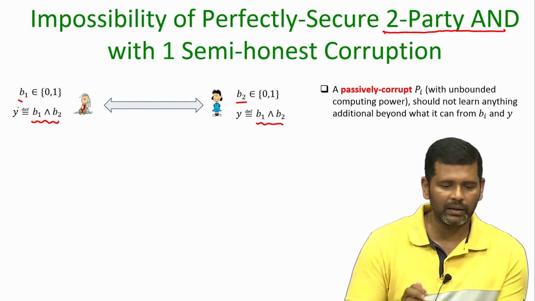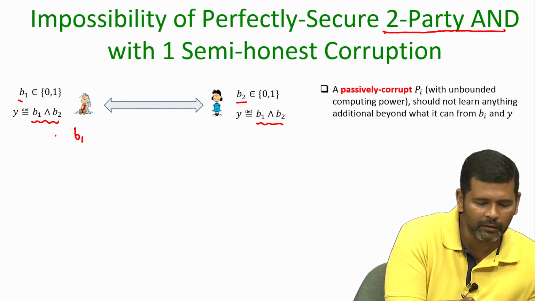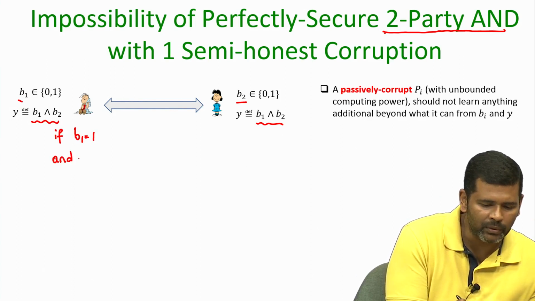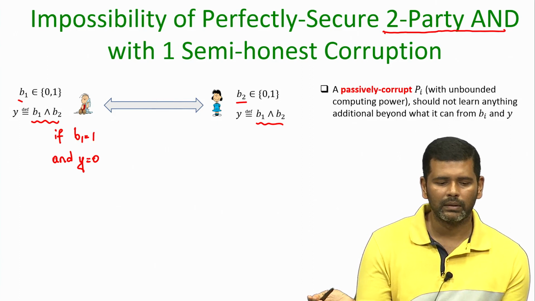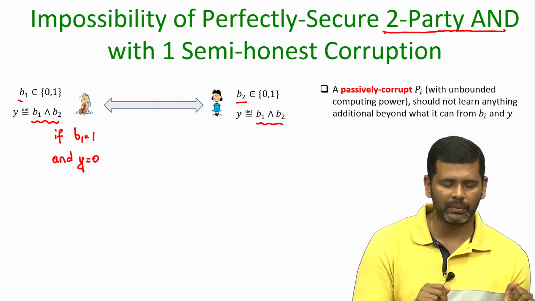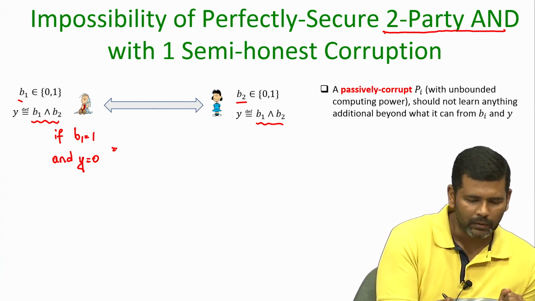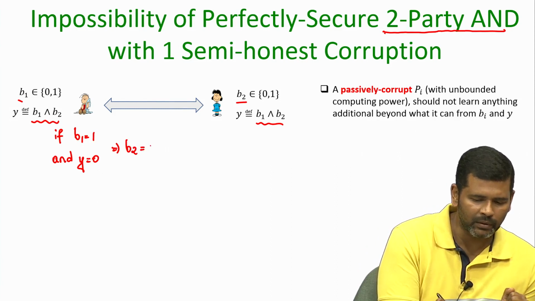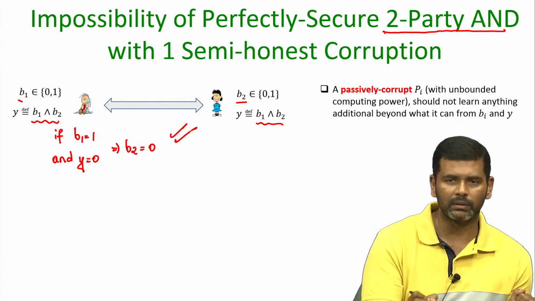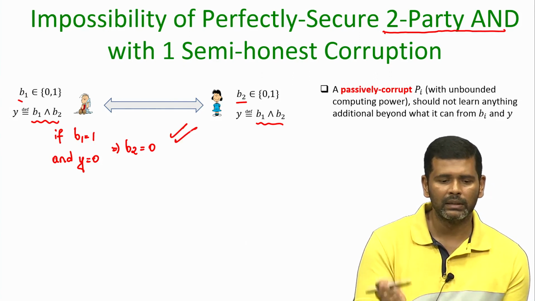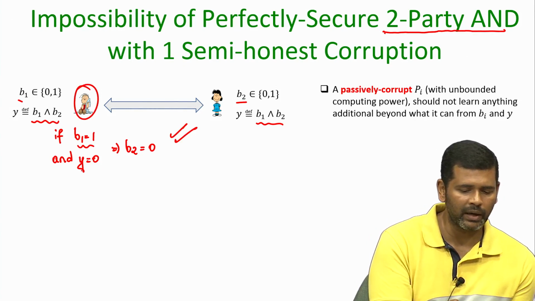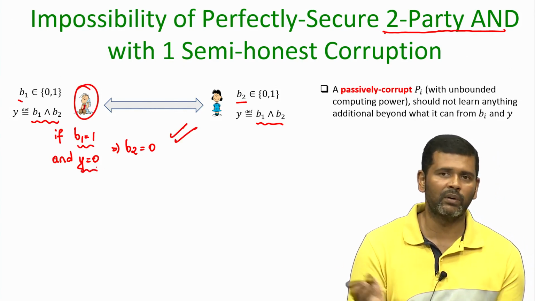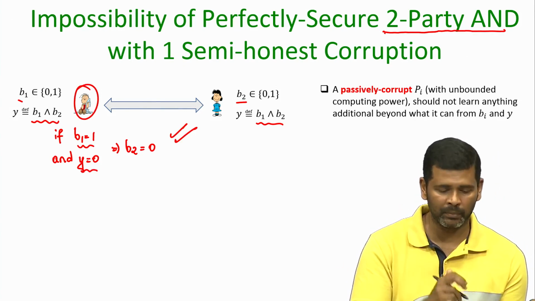So, what I mean to say here is that if B1 is equal to 1 and y equal to 0, then of course the other party's input is learnt, right. That is not a privacy breach. It definitely leaks B2 equal to 0, but that is acceptable, because if P1 were corrupt, then based on its input and the function output it could easily conclude the other party's input. That is not a privacy breach.